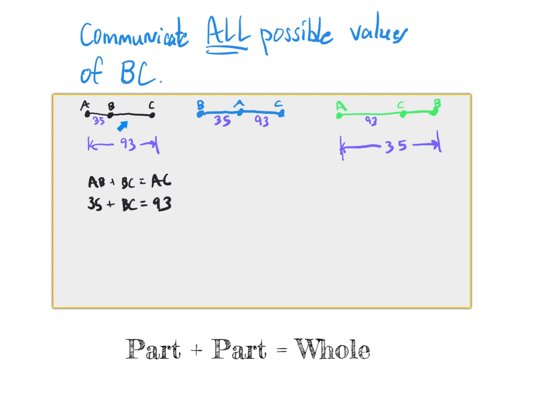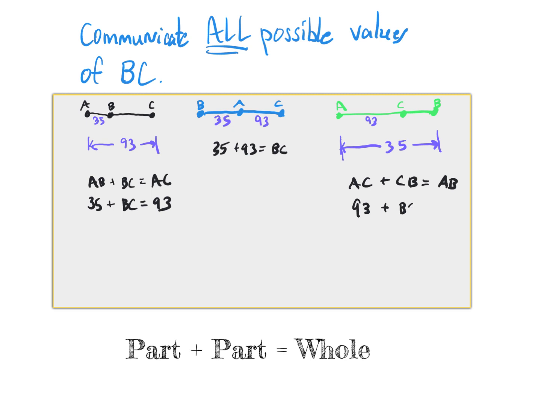Left part plus right part is the whole. And over here, left part plus right part is the whole. So we can say that 35 plus 93 equals the whole. And here, if we spell it all out, left part plus the right part equals the whole, and AC is 93.